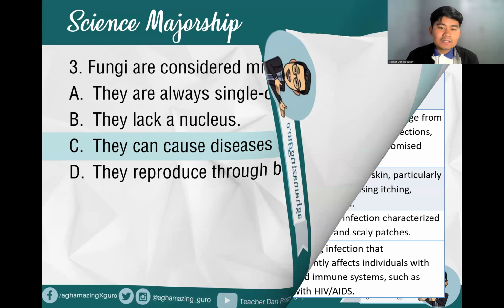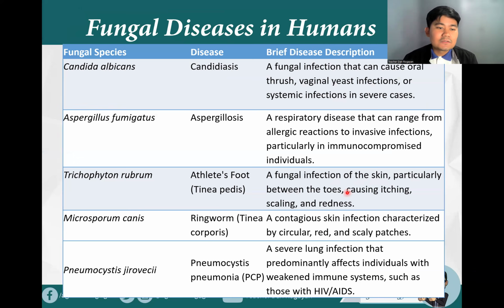So here are some fungal diseases in humans. We have here the fungal species, the disease, and some brief description of the disease. We have Candida albicans, which actually causes candidiasis, a fungal infection that can cause oral thrush, vaginal yeast infections, or systemic infections in severe cases.